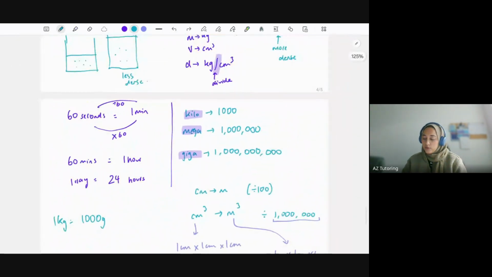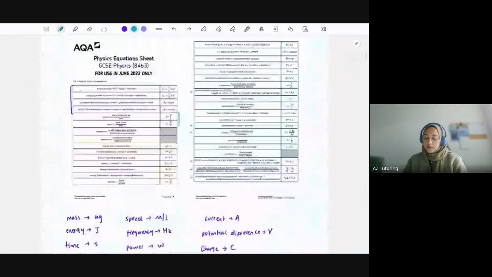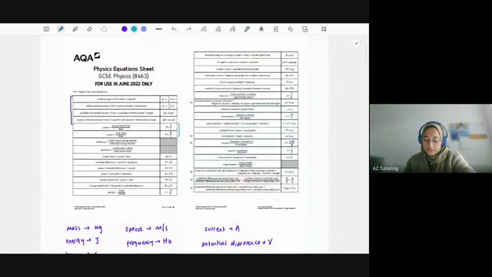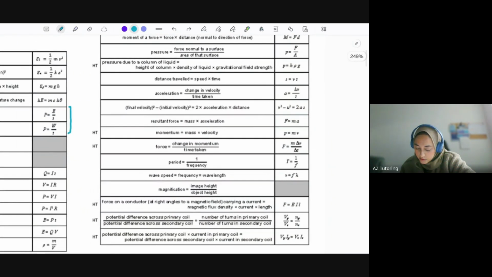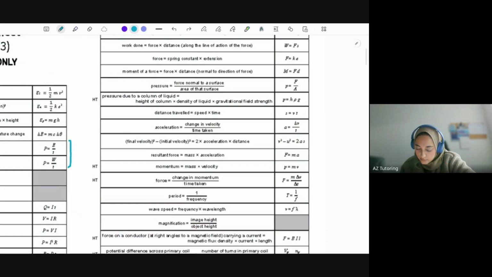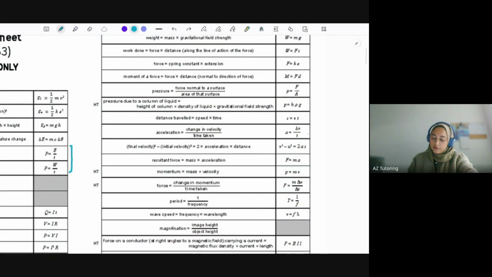Let's go back to the top with the sheet that's up here. Okay, here, acceleration. So acceleration is delta V, so change in velocity, so final velocity minus the initial velocity divided by time.